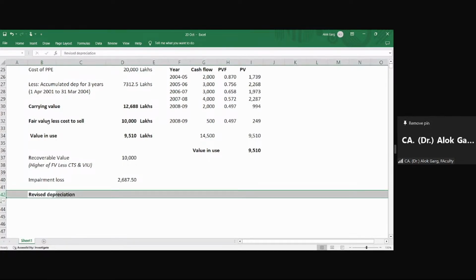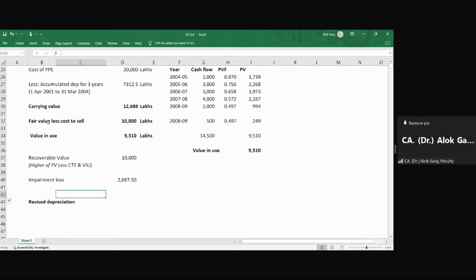रिवाइज डेप्रिसिएशन कैसे होगा? You remember I told you, whatever your closing WDV will be, you have to spread it over the remaining life. Revised depreciation: your WDV, your carrying value, is 10,000, right? 10,000 minus your residual value of 500. भाई 10,000 तो आज की वैल्यू है, बट 500 आपको मिलेंगे भी ना बाद में. डेप्रिसिएबल अमाउंट कैसे निकालते हैं? कॉस्ट माइनस रेसिडुअल वैल्यू करते हैं ना.